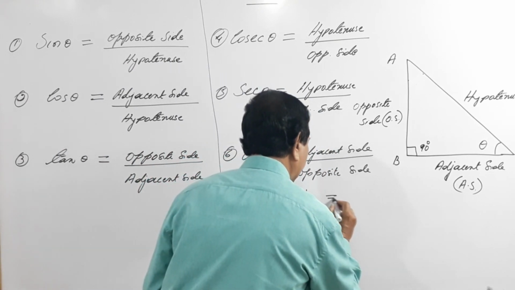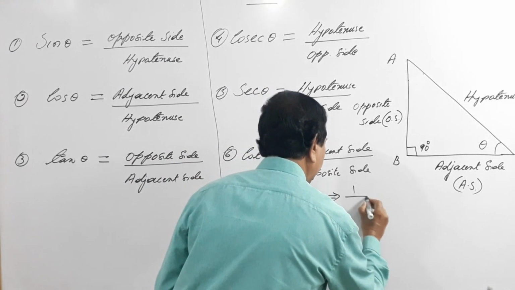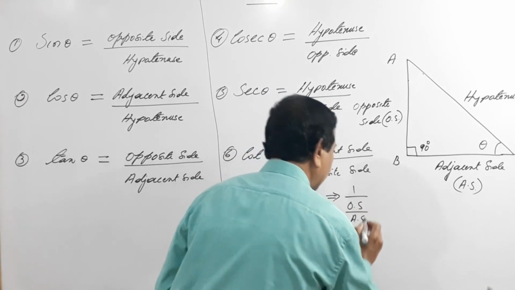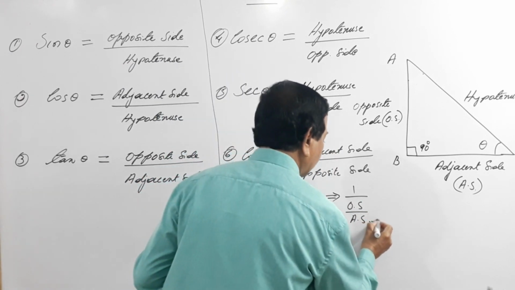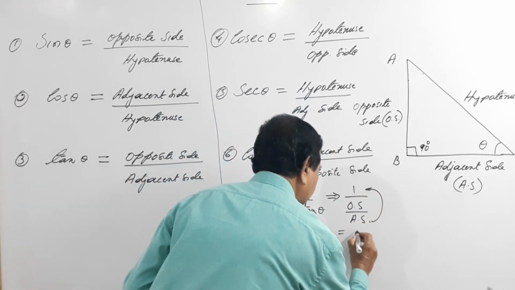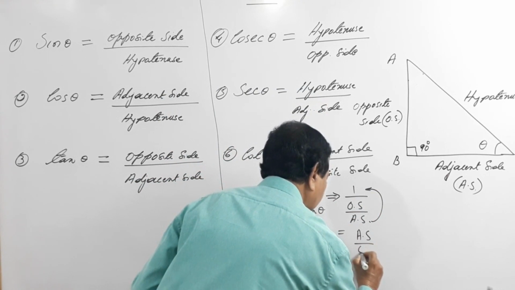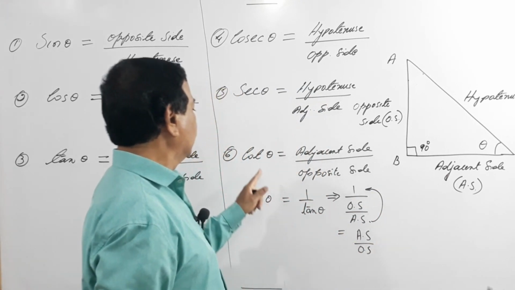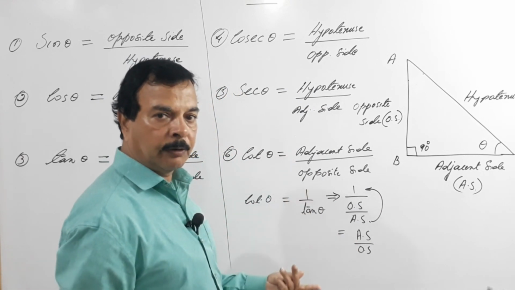So 1 by tan is what? Opposite side by adjacent side. So the adjacent will go to the numerator. This becomes adjacent side by opposite side. Cot theta is adjacent side by opposite side, we got it.